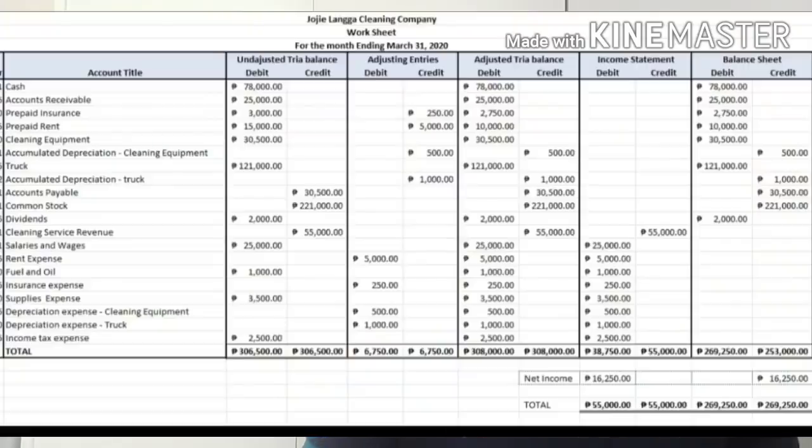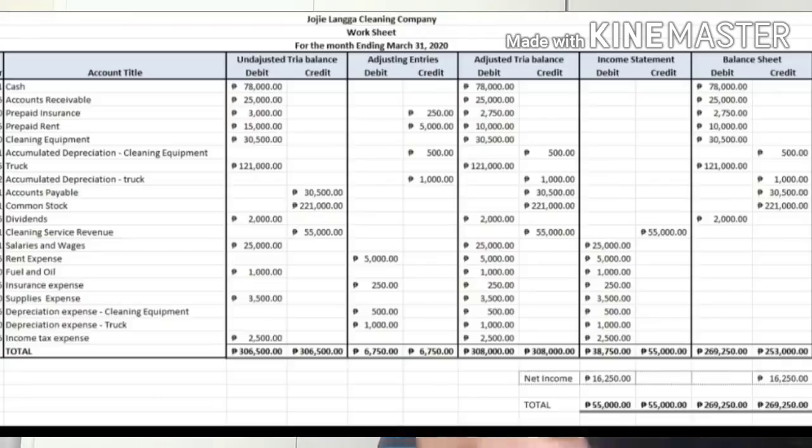I will show you the worksheet. This worksheet will show you the movement of the figures from the unadjusted trial balance. Then we will consider the adjusting entries, and then it will become the adjusted trial balance.